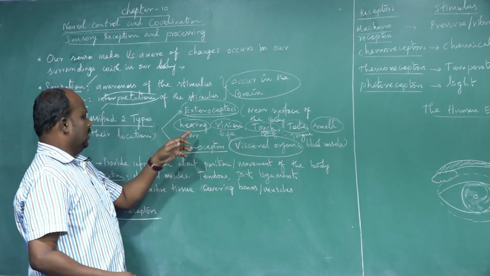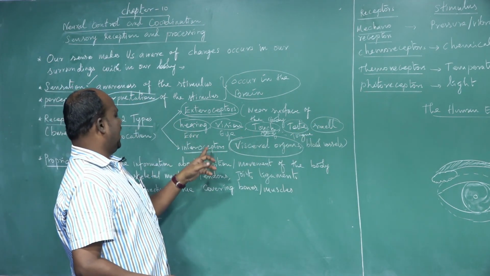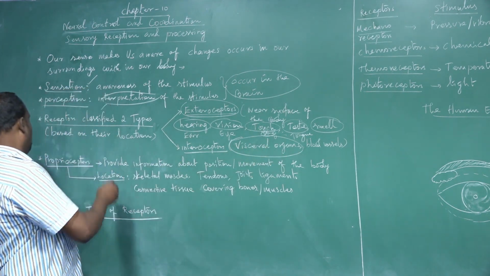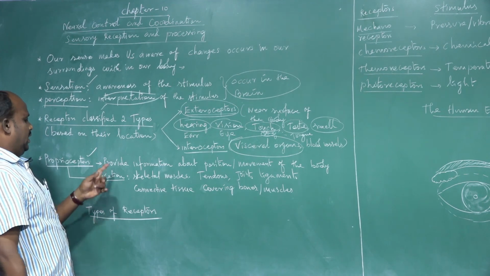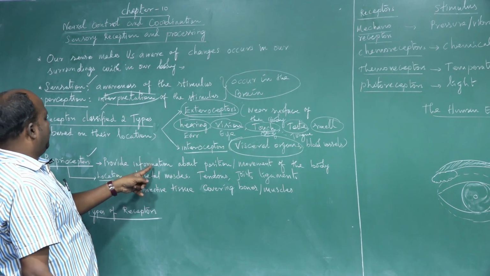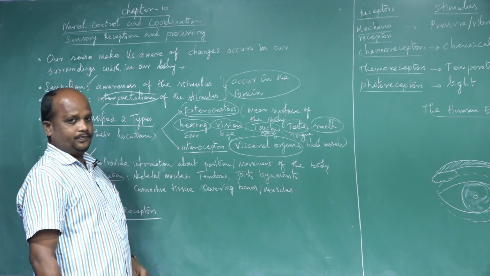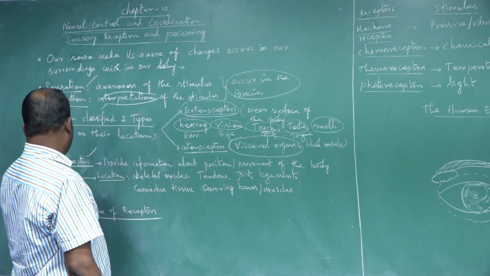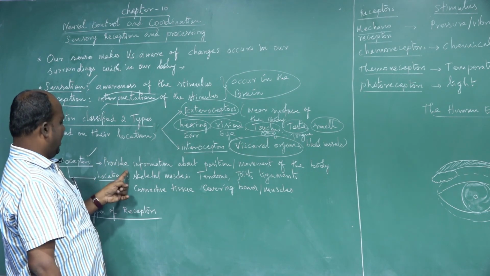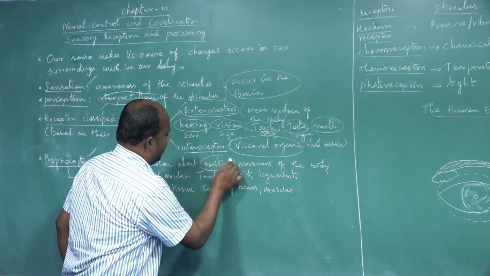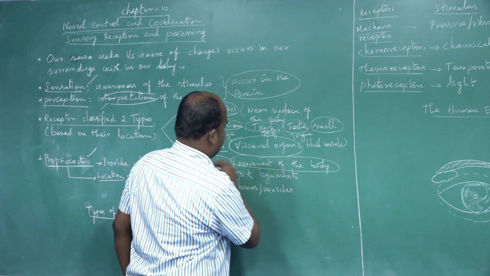Next one is inter-acceptor. I told you, visceral organs and blood vessels. The next one is proprioceptor. It provides information about the position and the movements of the body, which is the receptor. It provides information about the position of the body and movement of the body structure.